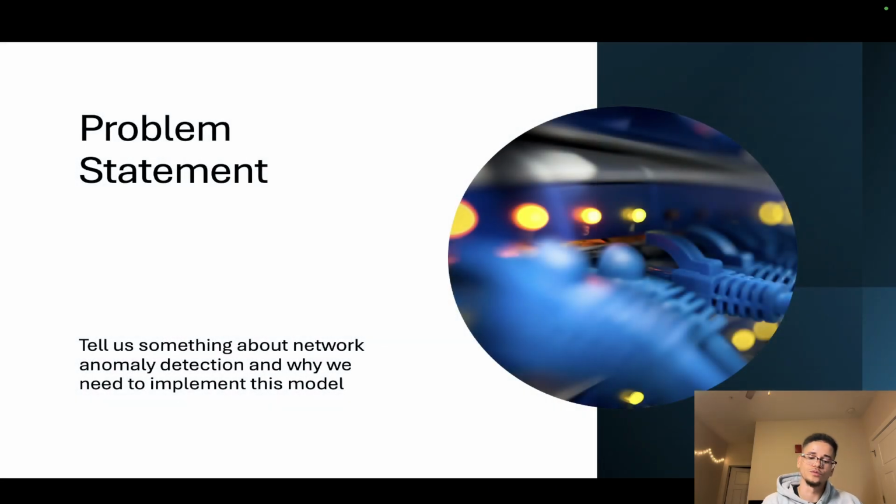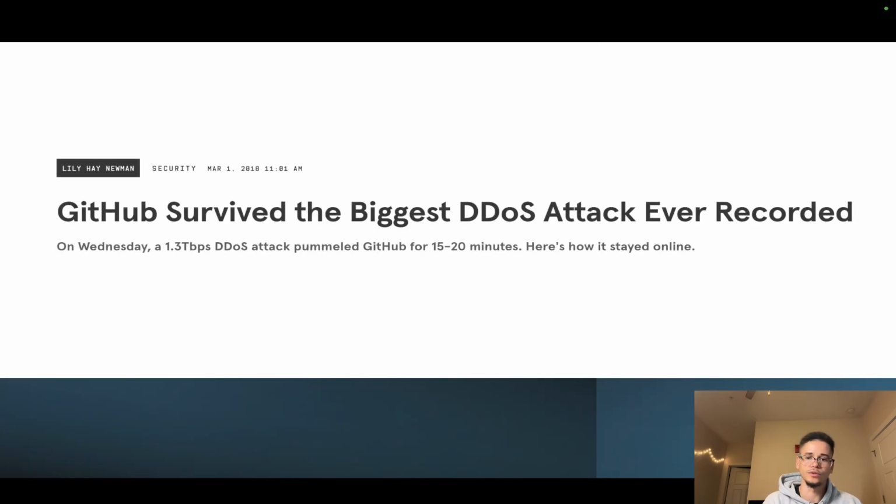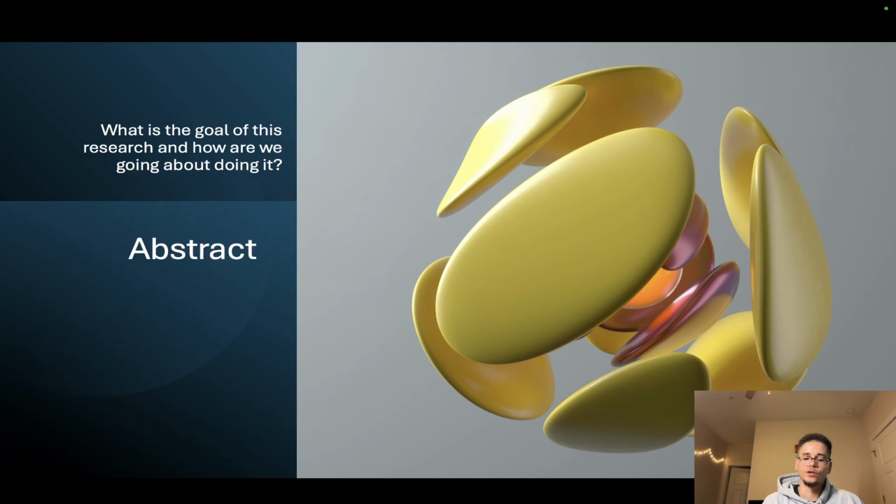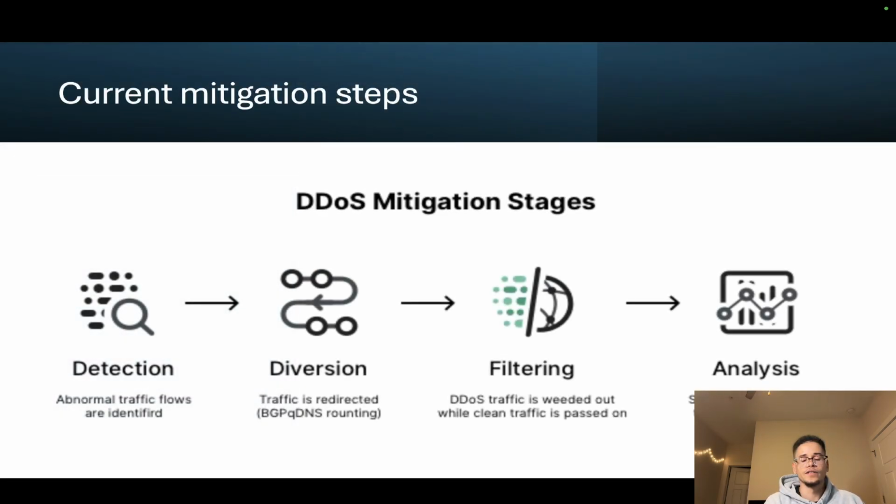What is our problem? We're trying to detect anomalies before they hit the major companies, like for example, what happened to GitHub. The way that we're going about it is we're comparing 5 different deep learning models, and we want to compare them for the most robustness in all types of situations. These are some of the mitigation steps for all types of attacks, including DDoS. The major step is detection, and that's where we're at.